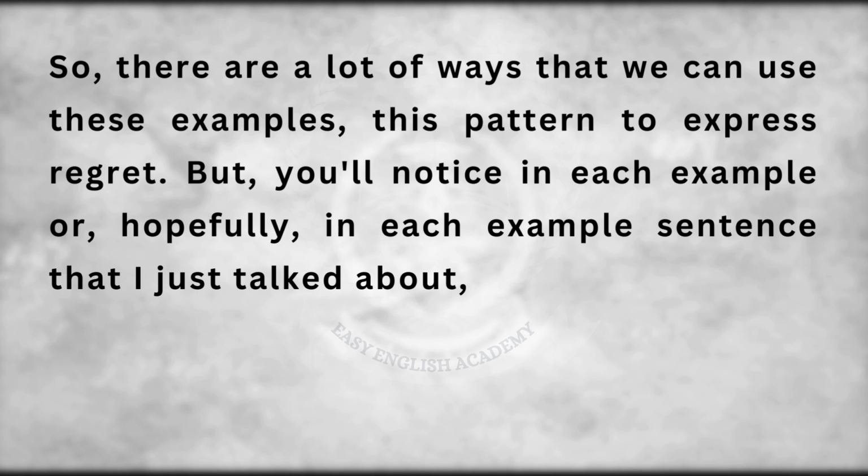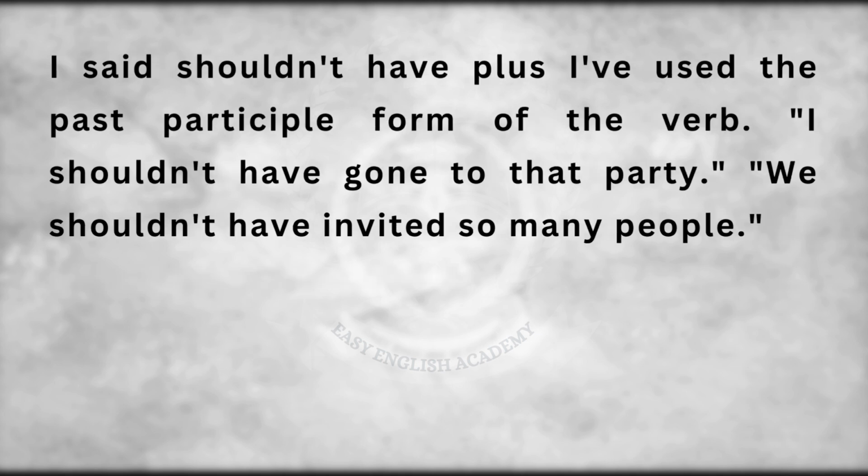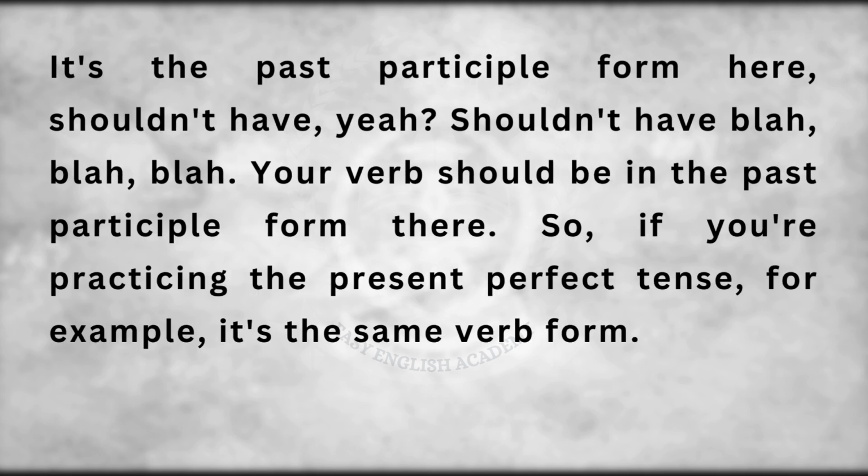But you'll notice in each example sentence that I just talked about, I said shouldn't have, plus I've used the past participle form of the verb. I shouldn't have gone to that party. We shouldn't have invited so many people. It's the past participle form here, shouldn't have, yeah? Shouldn't have blah blah blah. Your verb should be in the past participle form there.